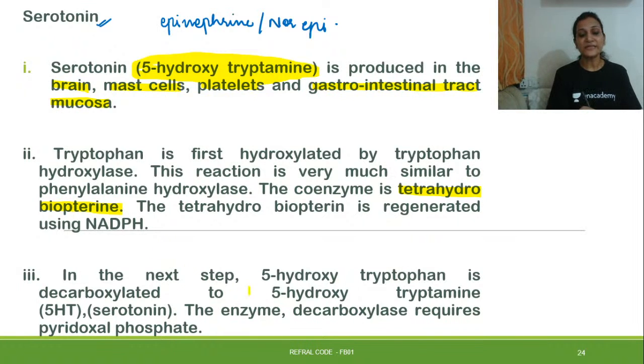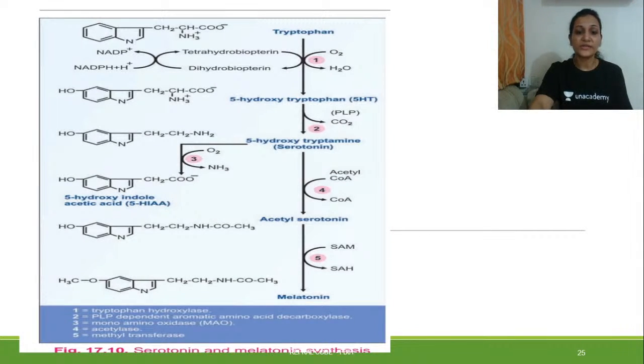And in the next step, 5-hydroxytryptophan is decarboxylated into 5-hydroxytryptamine. So it's not a very long metabolic pathway, it's quite a short one, and in just 3-4 steps it will be completed. There will be formation of serotonin, and there will be formation of melatonin, both of the things. The enzyme required over here is decarboxylase, right? So just have a look over here. This is the actual mechanism.